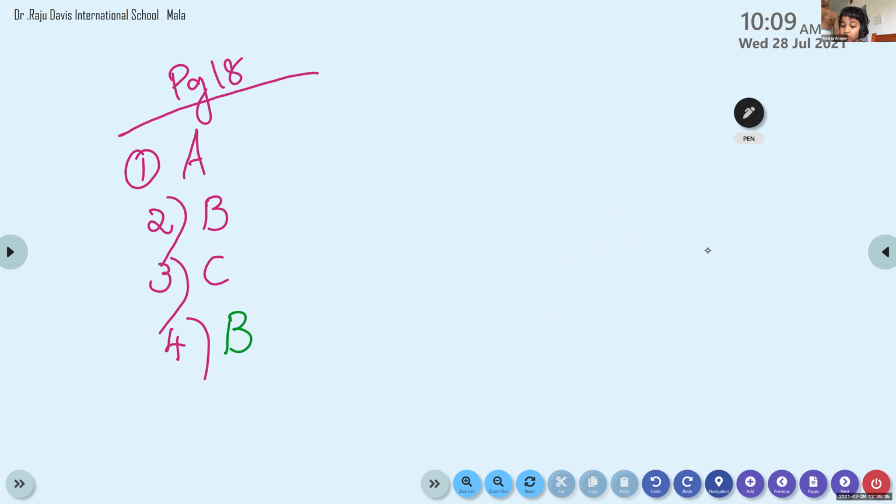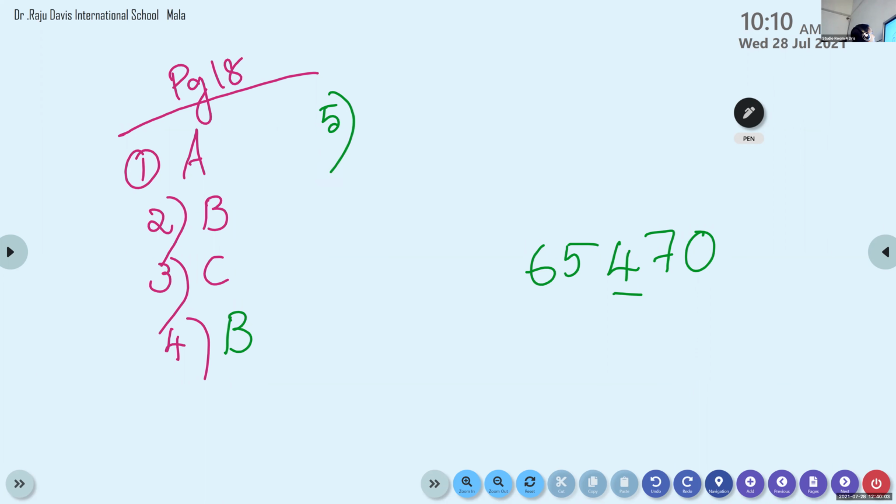The face value of 4, in the number 654770. What is the face value of 4? 4 itself. Very good. Children, the face value of a number is the number itself. So tell me the option. Which option is correct? Option C. Very good.